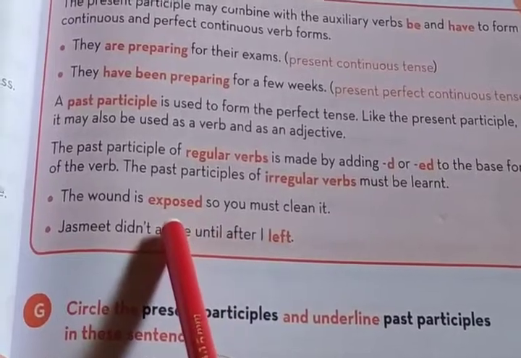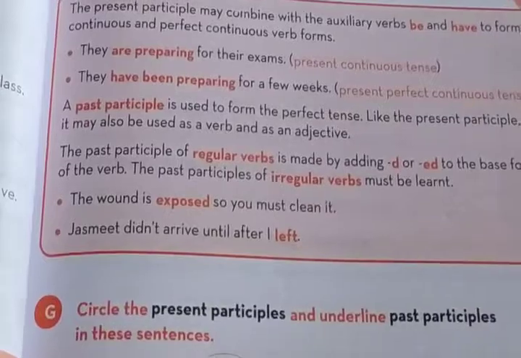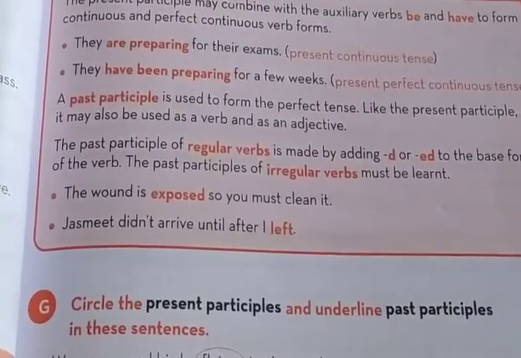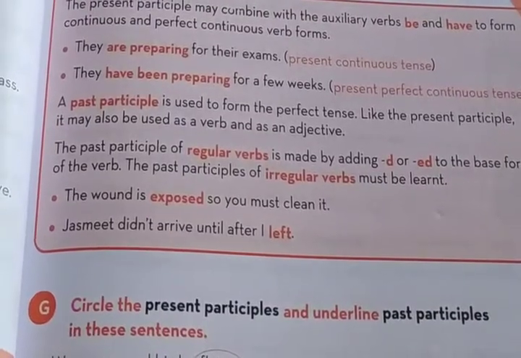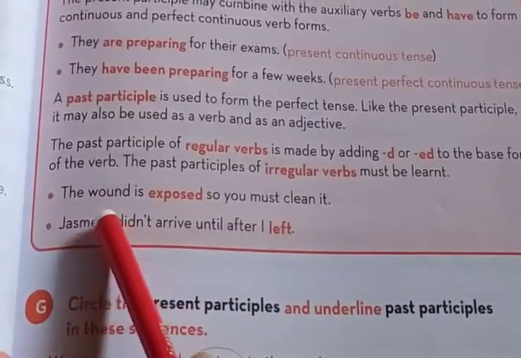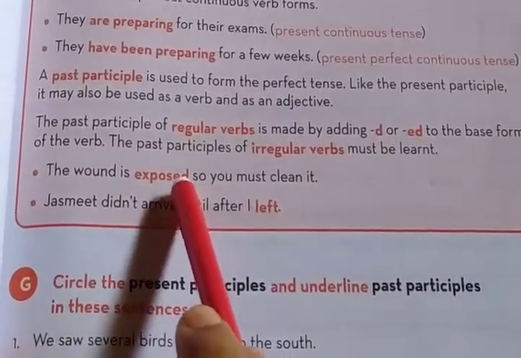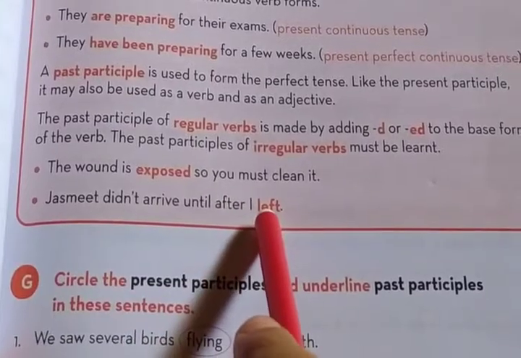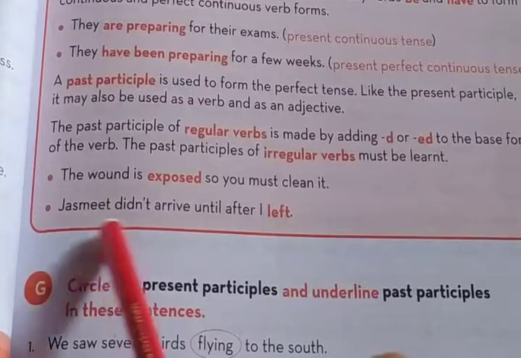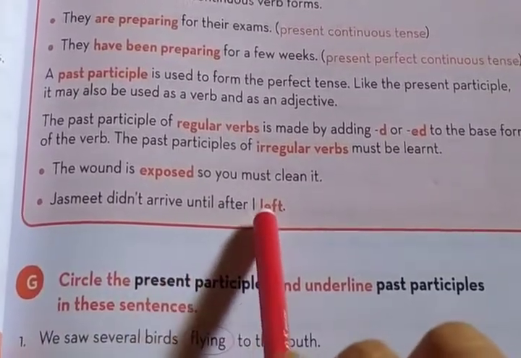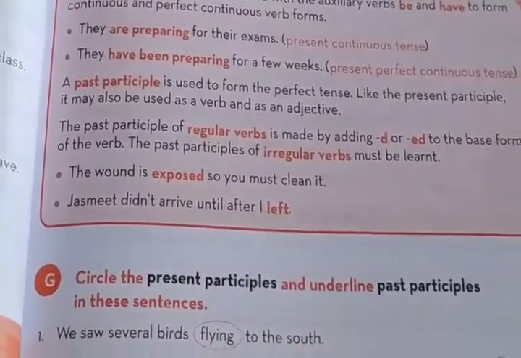So these verbs are called irregular verbs, and those verbs are changed in the second and third form. Suppose fly, flew, flown. Three forms are changed. So these verbs are called regular verbs. The wound is exposed, so you must clean it. Exposed, d is added. Left, Jasmeet did not arrive until after I left. Left. So these are called past participles.